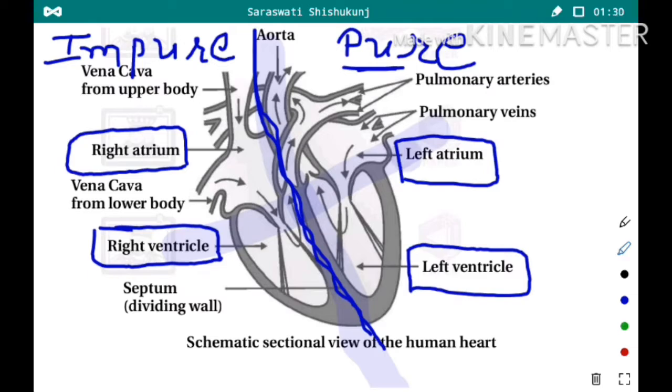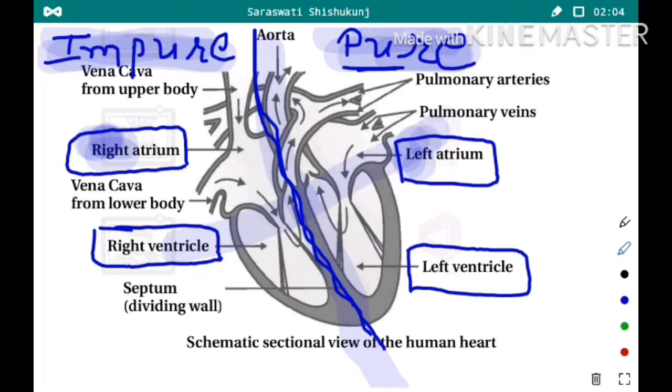Similarly, left also has fewer alphabets, right? So pure, fewer alphabets, left also fewer alphabets. Impure has more alphabets, so right also has more alphabets. Or oxygenated has fewer alphabets, so it will be at the left side, and deoxygenated has more alphabets, so it will be at the right side. So this way, at the left side there will be flow of pure blood, while at the right side there will be flow of impure blood or deoxygenated blood.